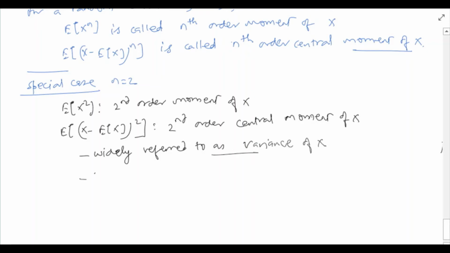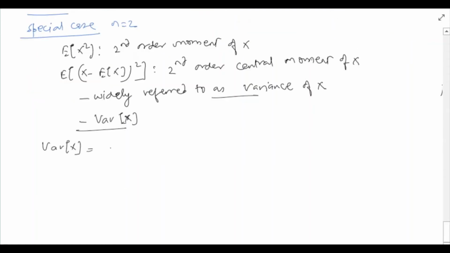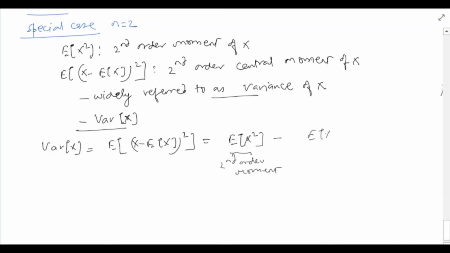In fact, it's denoted by Var(x). So Var(x) is expected value of (x minus E x) whole square, and it turns out to be equal to expected value of x square, that is second order moment, minus (expected value of x) whole square.